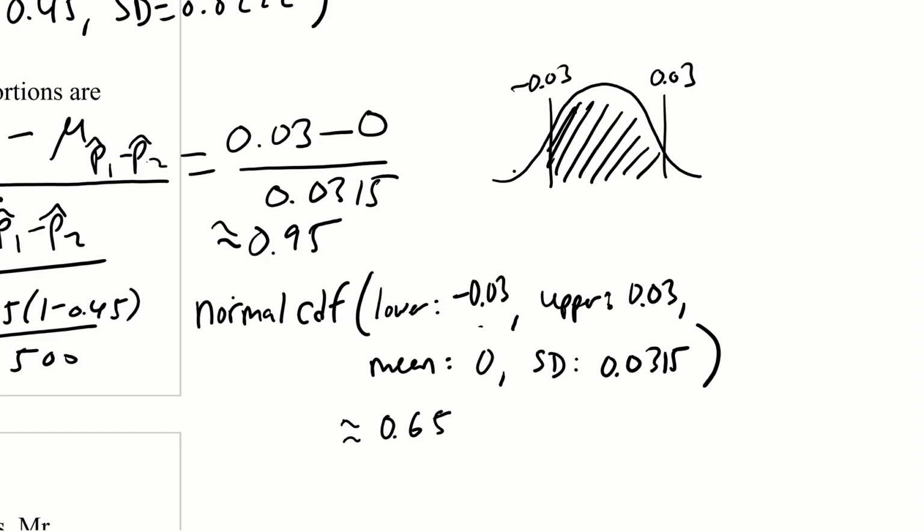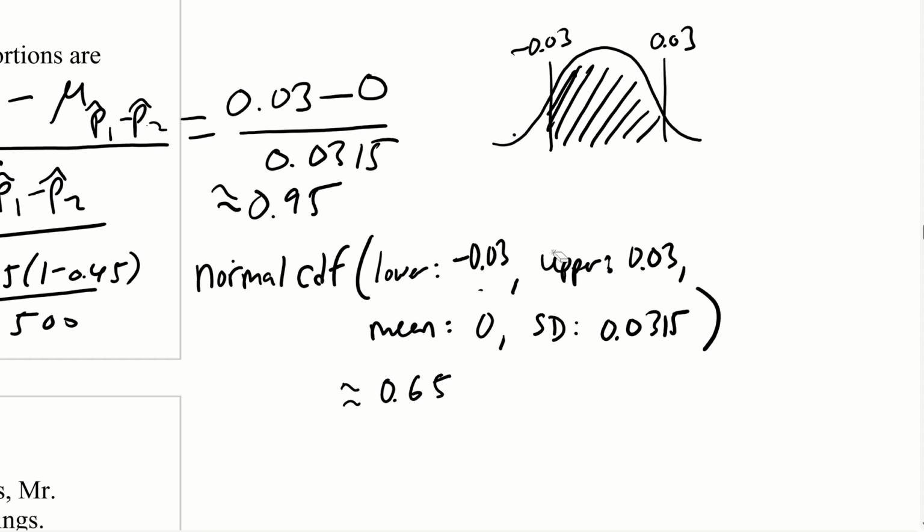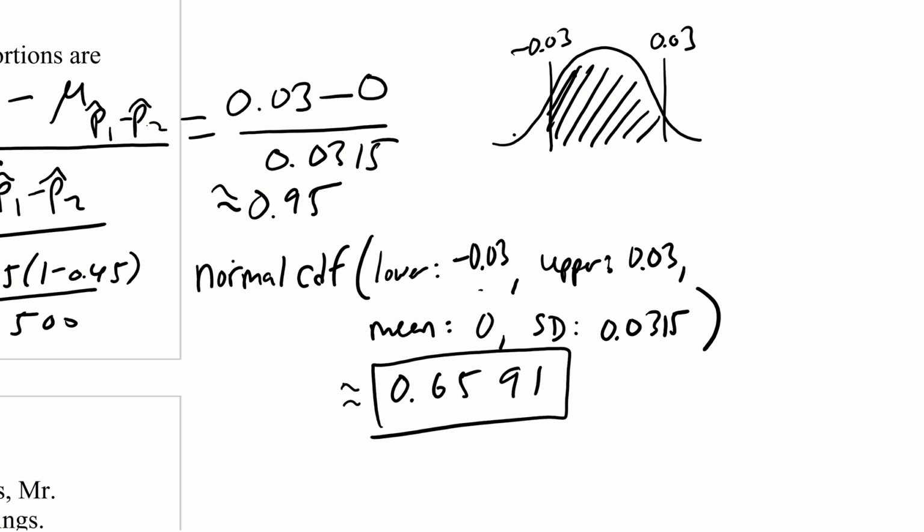I was just going to change that part. And then when you get that, with technology, it's going to be 0.6591, so 65%. That makes sense from the graph, 65.9%.